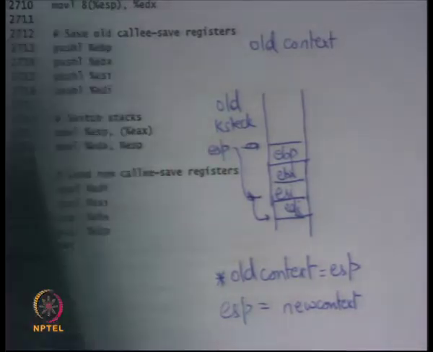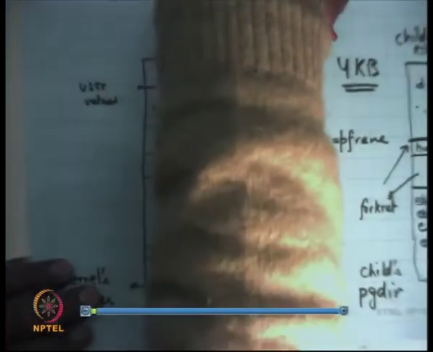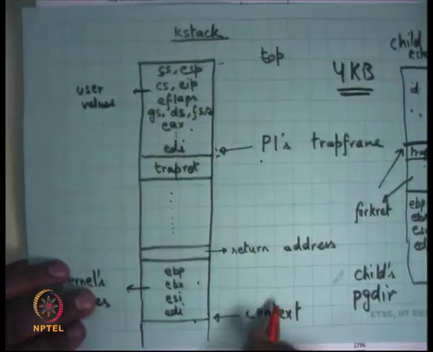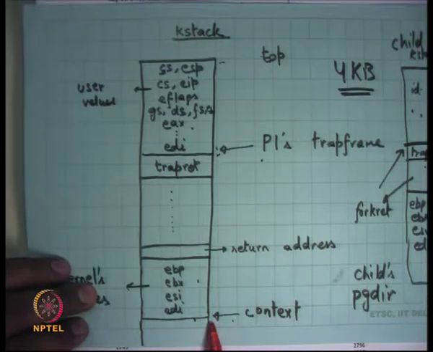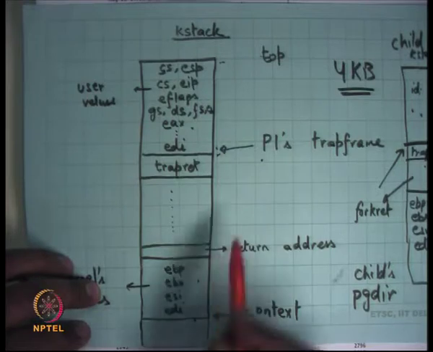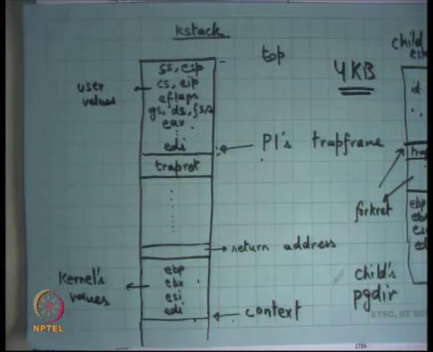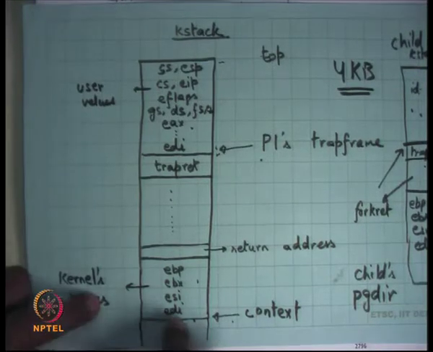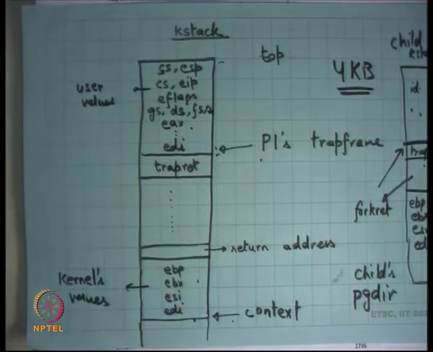When I was talking about switching K stacks, let's say this is my K stack, I now have a new invariant that context will be pointing to a location in my K stack such that the first 4 values will be these registers and the 5th value will be the return address. Whenever I switch to it in the switch function, I pop off these values and then call return, and I'm back in action just like I left.